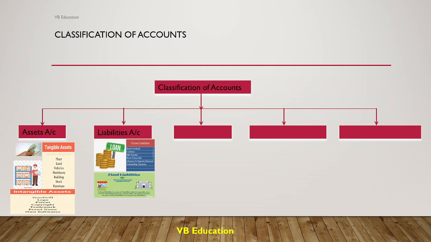Few examples of current liabilities are bank overdraft, as we have seen in the previous lecture. Suppose someone owns a current account, bank will give that facility. Even though there is no money in the account, cheque will be cleared. So that is bank overdraft. Then sundry creditors, bills payable. Bills payable are electricity bill. Suppose you have not yet paid your electricity bill, or your light bill,